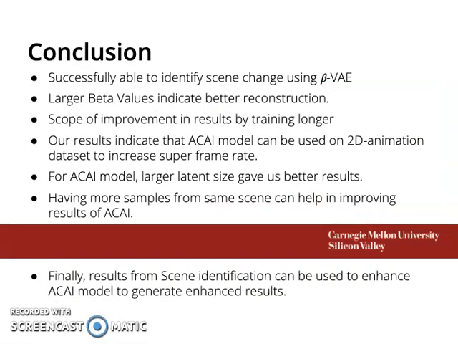And in conclusion, we find that Beta VAE can be used for scene identification, with a larger beta value actually improving the reconstruction. Our ACAI model could potentially be used to increase frame rate if trained for longer. And lastly, results from the scene identification can be used to enhance the ACAI model to generate enhanced results.